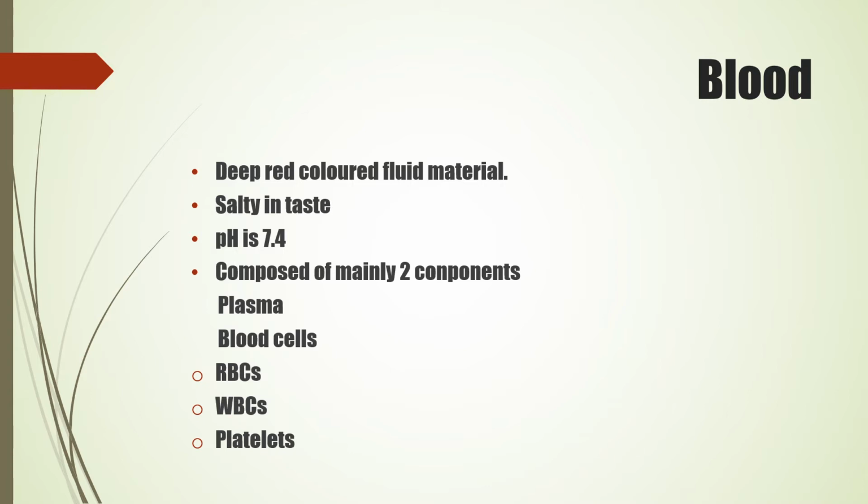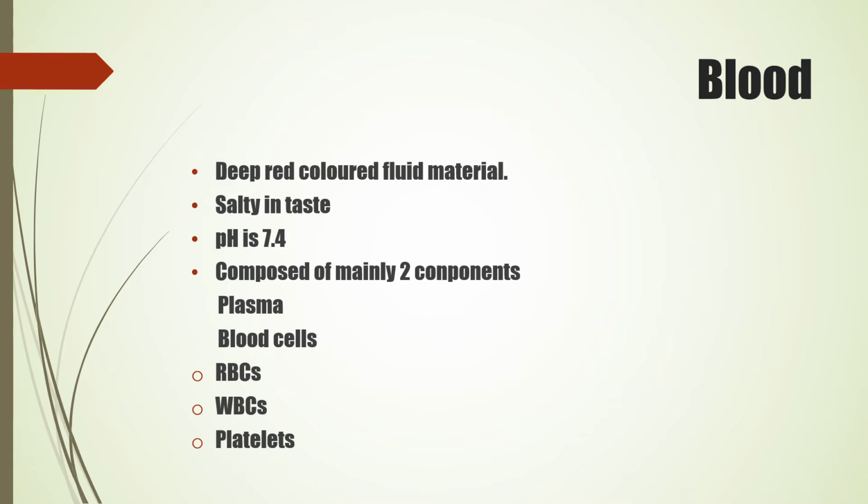As we have seen, the RBC is also produced in red bone marrow and WBC is also produced in red bone marrow. WBCs act as soldiers in our body. The function of it is these cells attack the pathogens entering our body. They protect us from microbial diseases. That means whenever we are having some disease, the first cells to attack the pathogen entering the body are WBCs. That is the reason why the WBC count in our body should be proper so that we can fight against the disease.